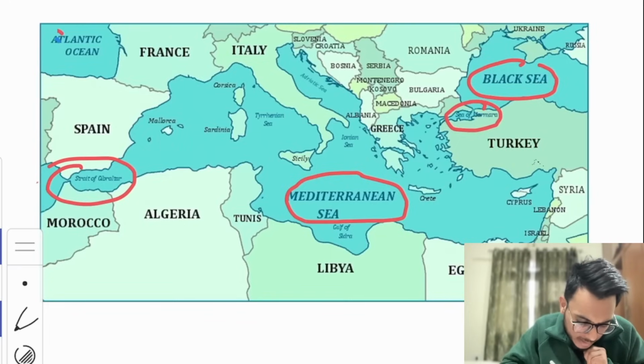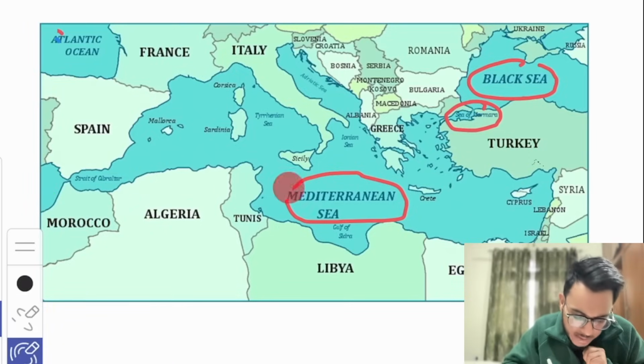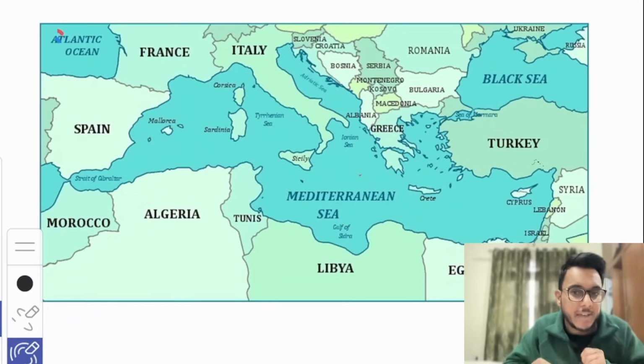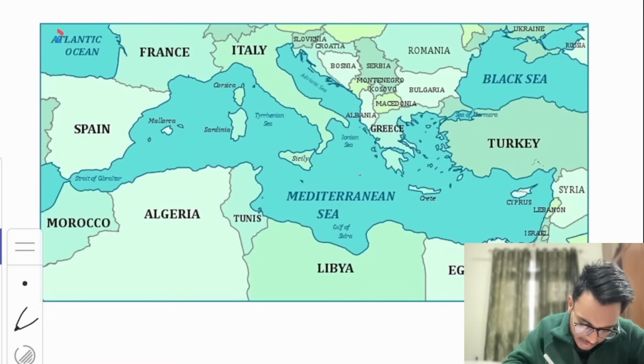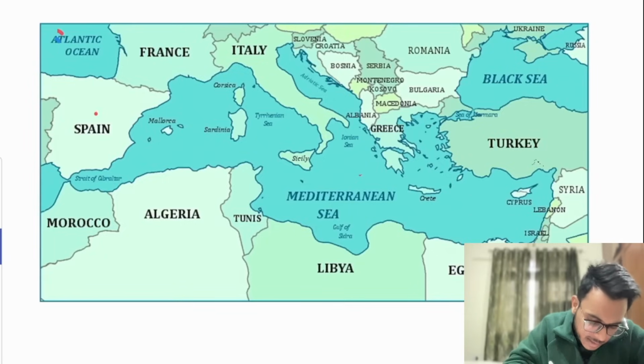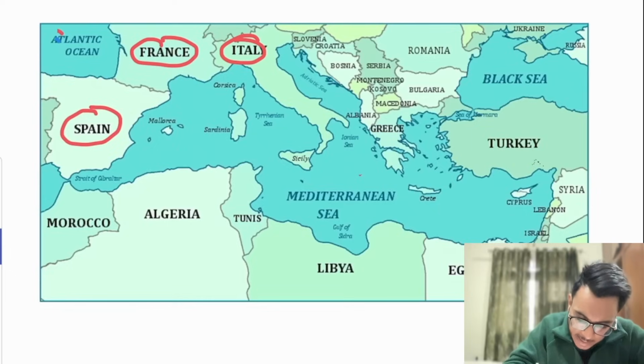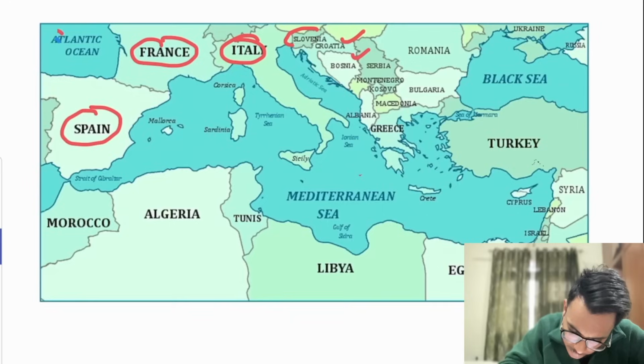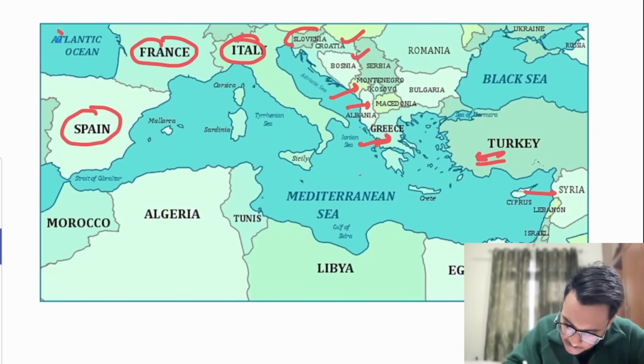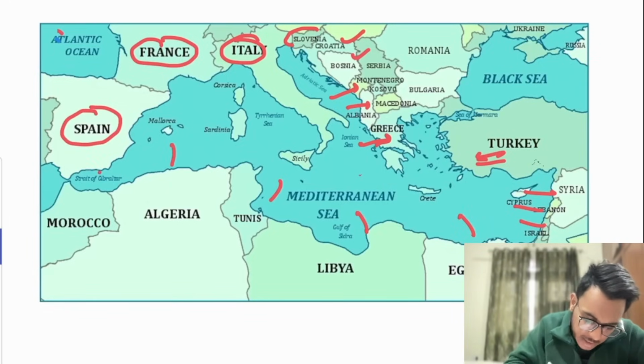Now, the most important thing, as questions have been asked multiple times about the neighbors of the Mediterranean Sea, or the countries surrounding it. So guys, we are going to start. First here we have Spain, then France, then Italy, then Slovenia, Croatia, Bosnia, Montenegro, Albania, Greece, then Turkey, then Syria, Lebanon, Israel, Egypt, Libya, Tunisia, Algeria, Morocco.